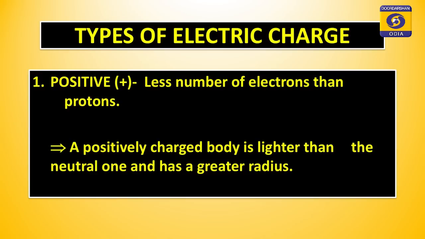As we have already discussed, these fundamental charges cannot be created in a laboratory. Therefore, electric charges are also present at the time of creation of masses. There are 2 types of electric charges. The reason is, the electric charge on a body is due to an excess or deficit of electrons. Excess of electrons gives one type of electric charge and deficit of electrons gives another type of electric charge.